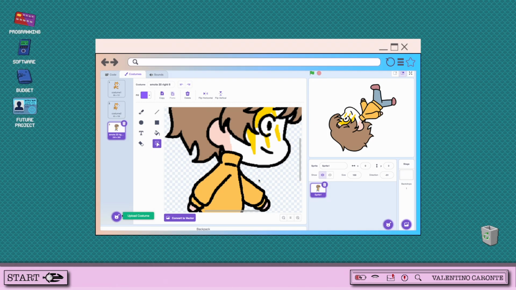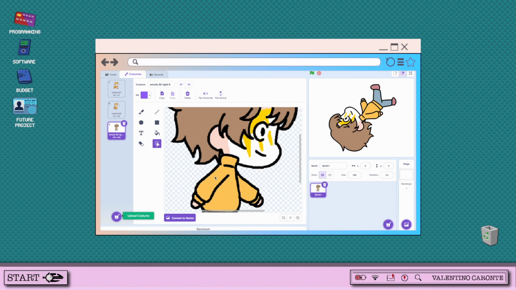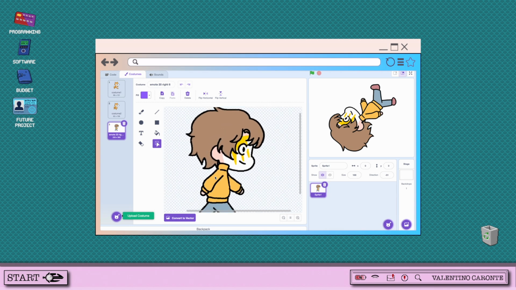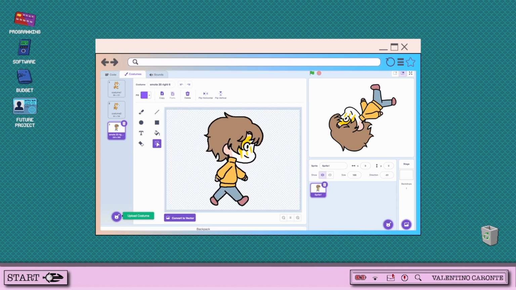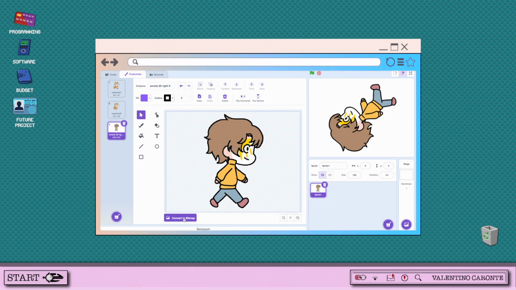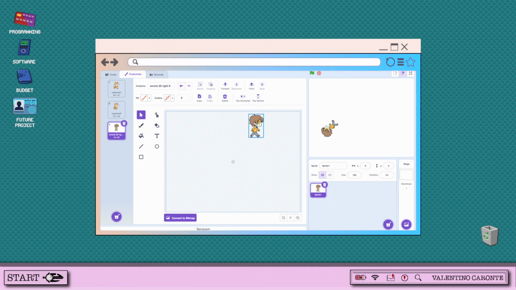There are times that the program uploads the illustration extremely big. So what you have to do is zoom out and click the button at the bottom to make it into a vector. That will allow the program to understand the illustration. You reduce down the sides, grabbing one of the corners and pulling it down. And just like I was saying, Scratch is really good at being able to show you a preview.